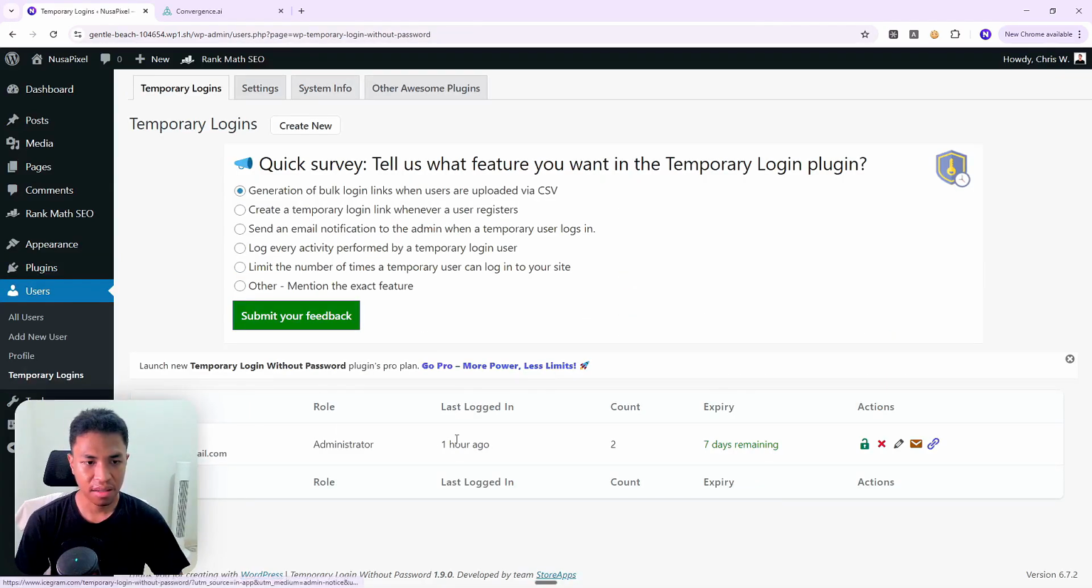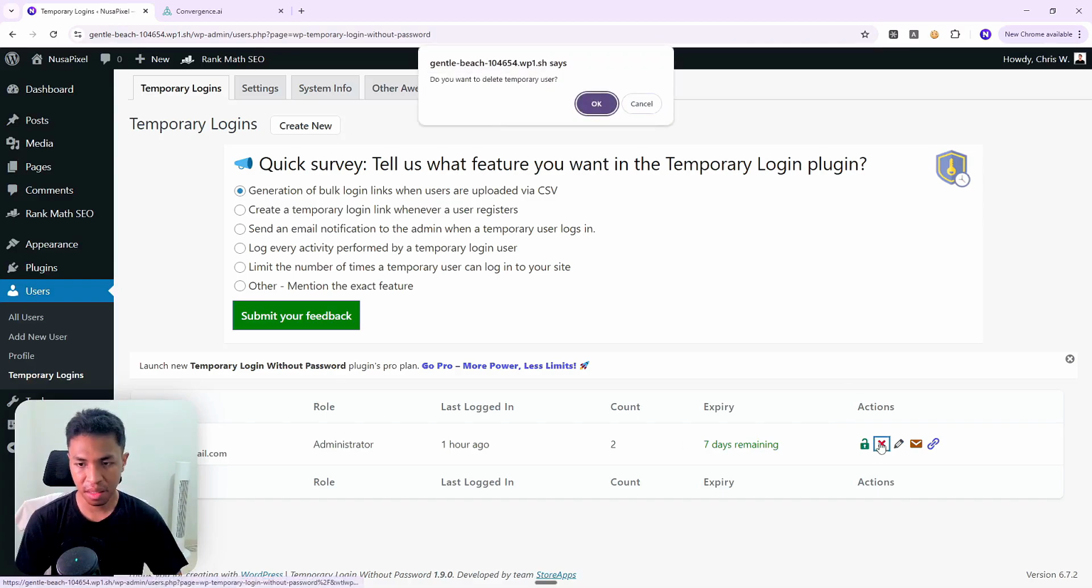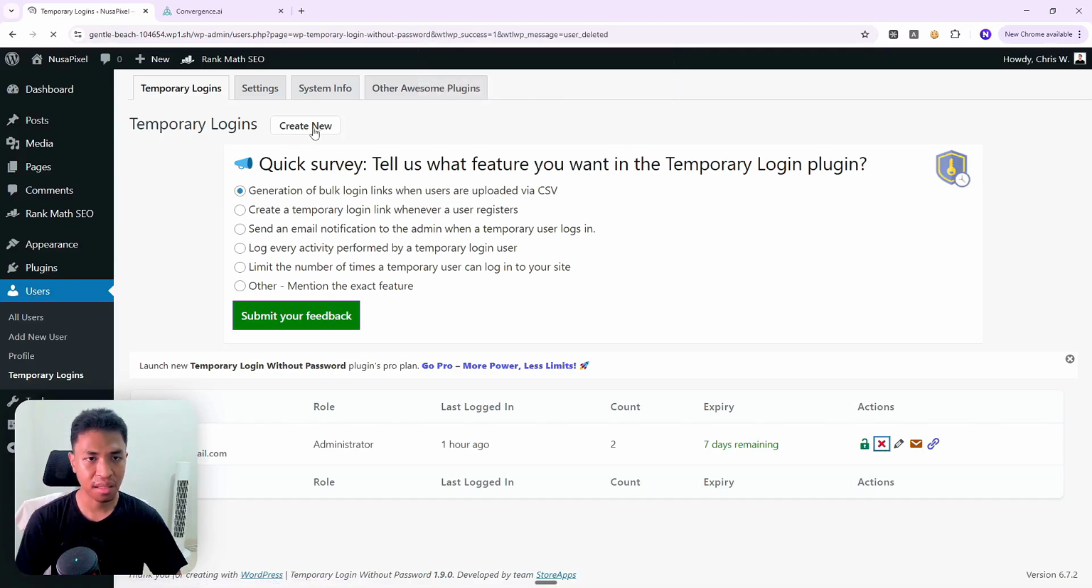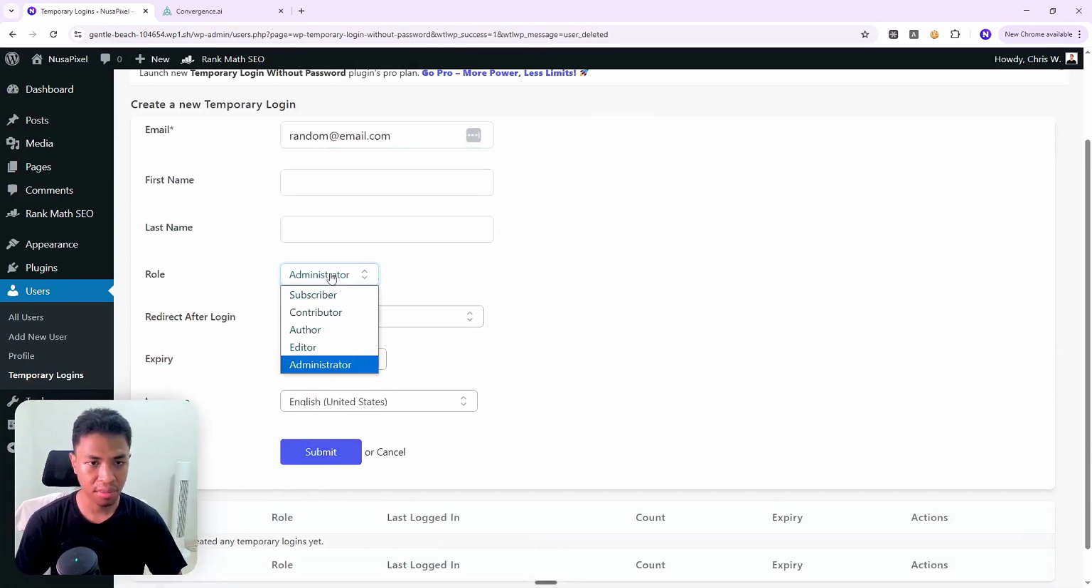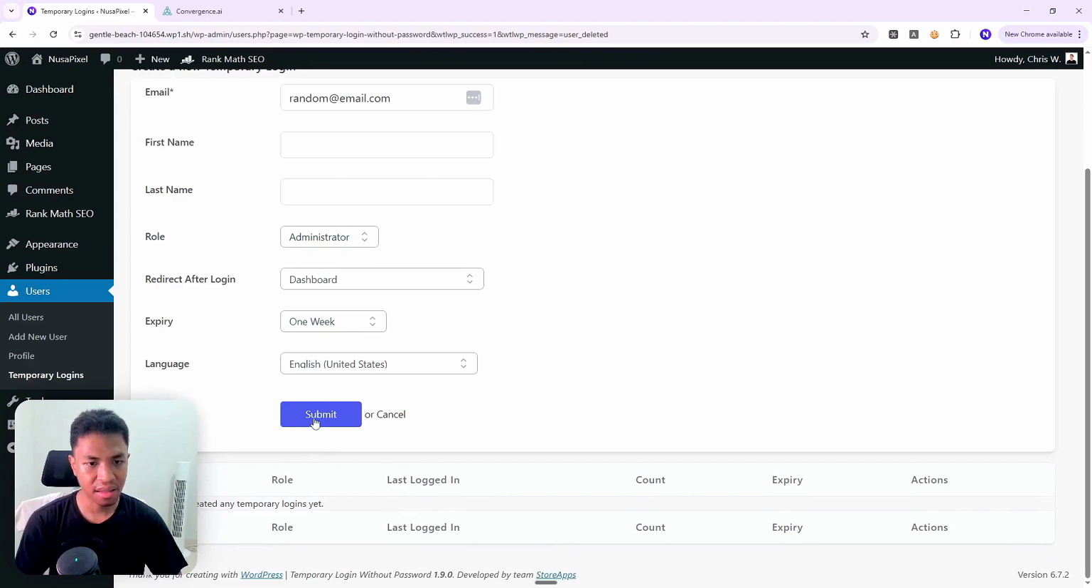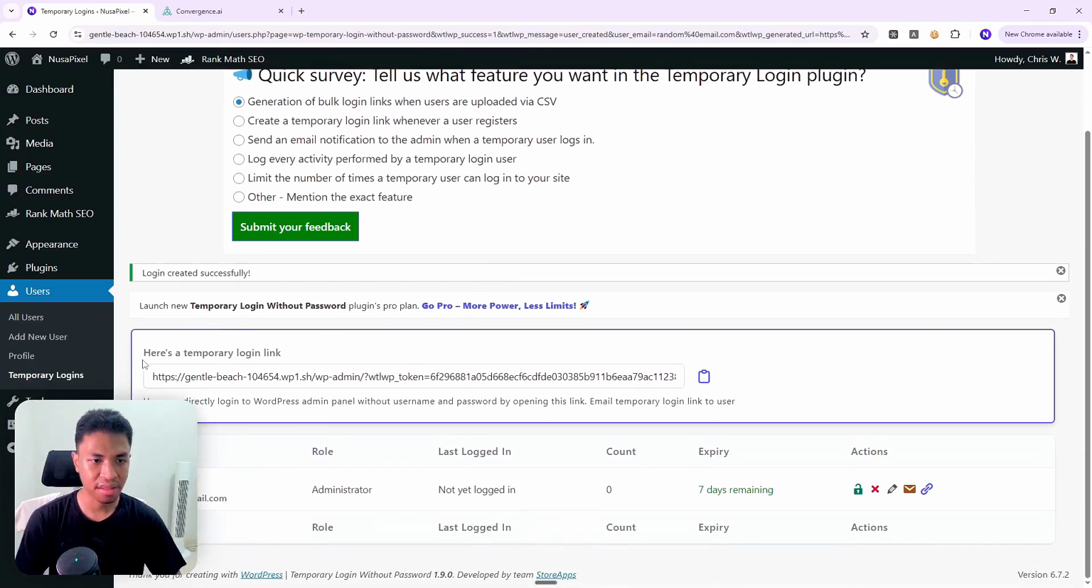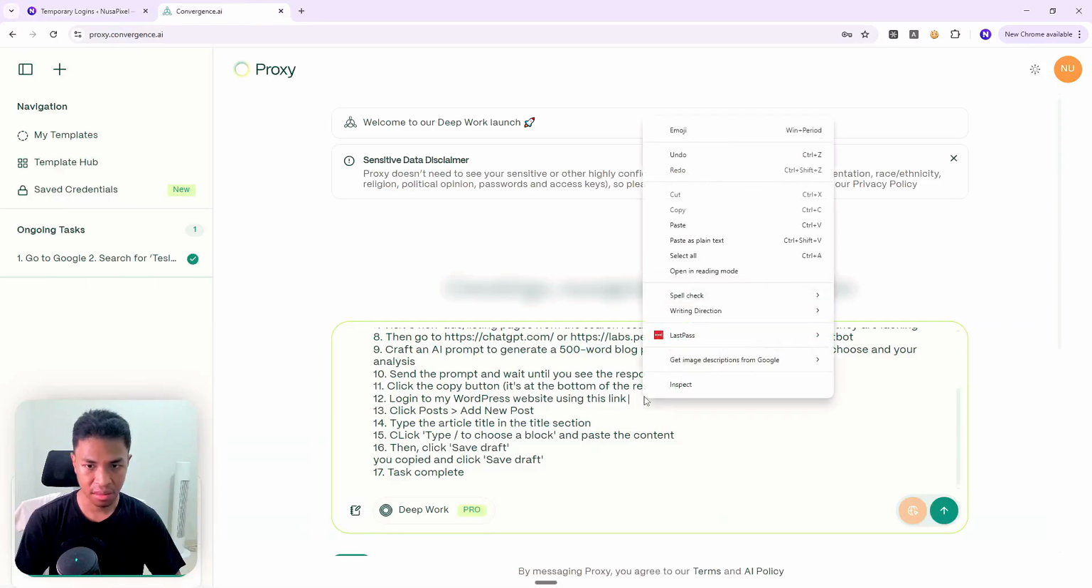All right. This is actually the credential that I have created before. I'm going to remove it. I will create a new one. Let's click create new, and then the email, not really important. You can just use any random email, random@email.com. And then the role is going to be administrator. You can actually set it to author if you just want to limit it, but I'm going to go with administrator. And then let's click submit. Okay, now this is the temporary login link. I'm going to copy and paste the link into the prompt.